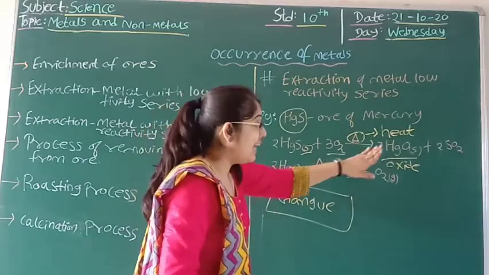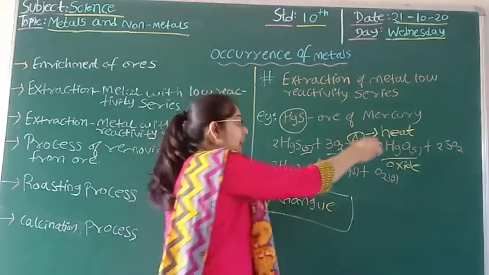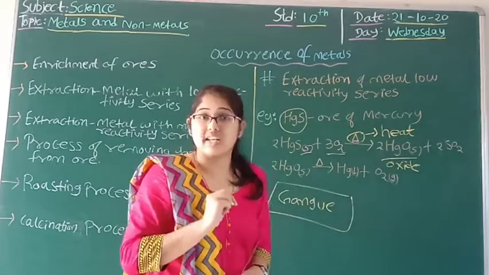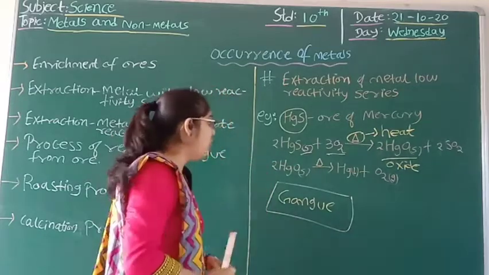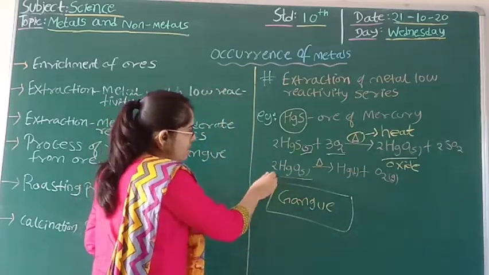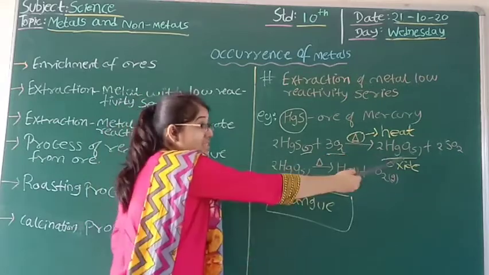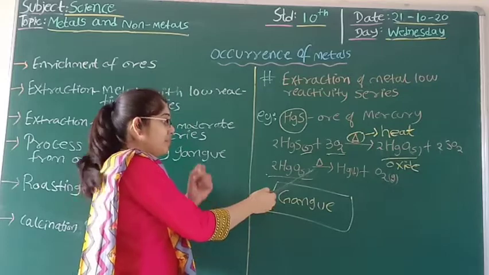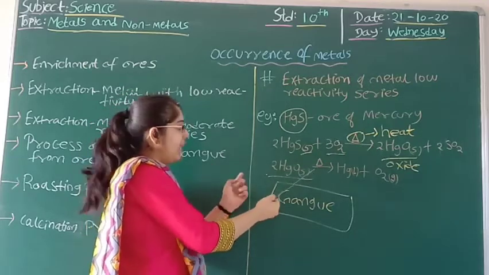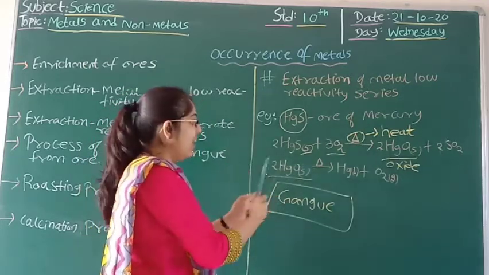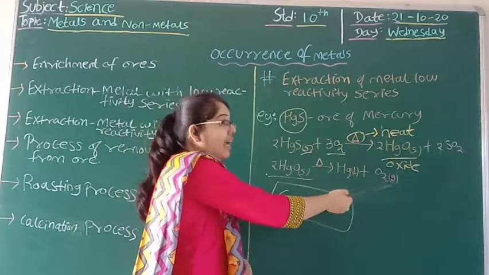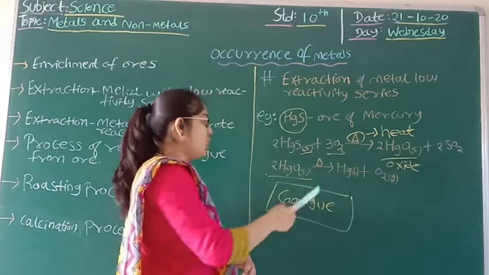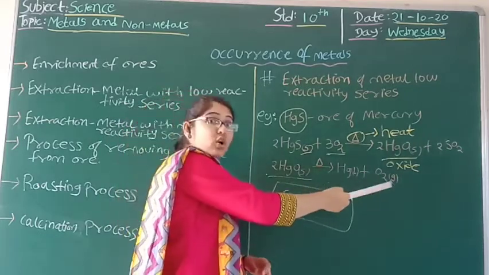Now I need mercury, but I am getting mercury oxide. So I take this mercury oxide, which I got from the very first step of this reaction, and I am going to heat it again. What I will get is mercury and oxygen.